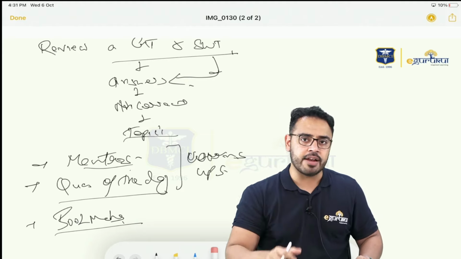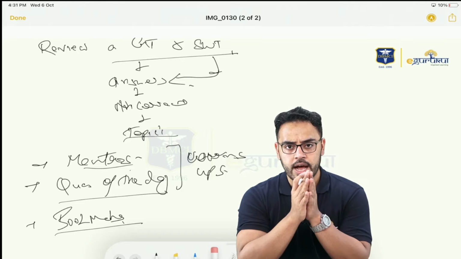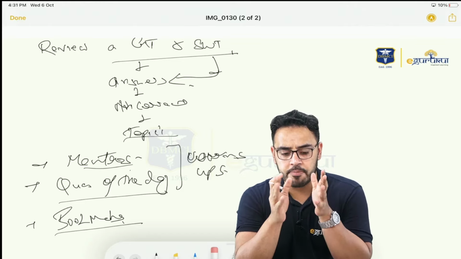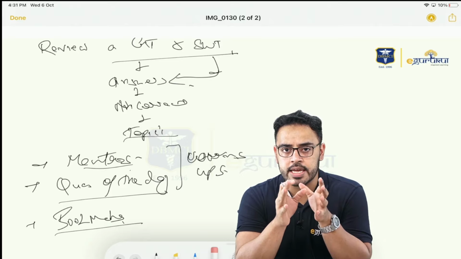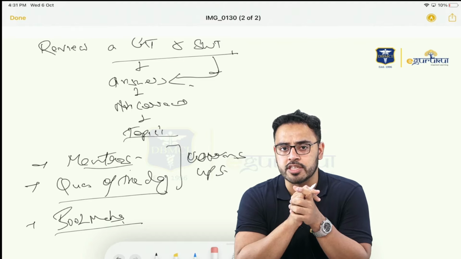So this is the plan for eGurukul Advanced Pack users. Also, I'm going to soon give you a schedule as well, but this is how you are supposed to do it. This is how you are supposed to crack NEET 22 with eGurukul Advanced Pack.